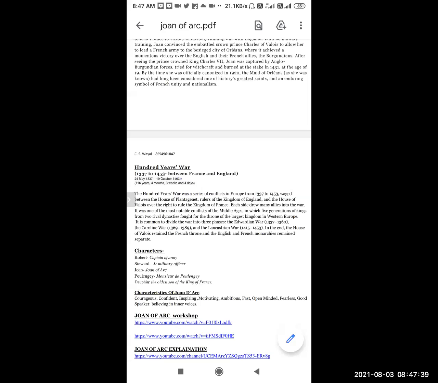In the end, the House of Valois, the French, retained the French throne, and the English and French monarchies remained separate. That is the result of the war. So this was the history of the war.